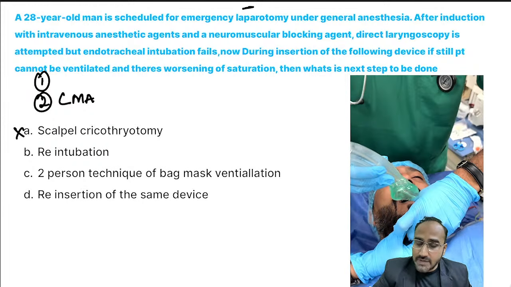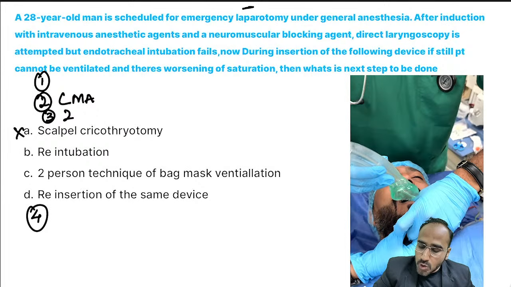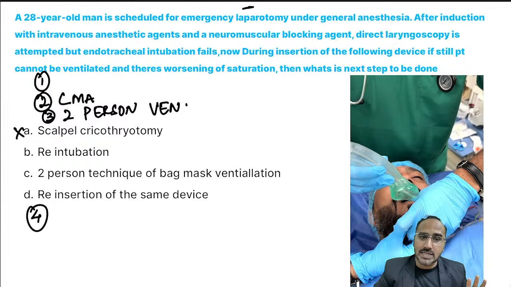If LMA also fails, I'll go for 3. I won't jump to the 4th one. Those guidelines, A, B, C, D or 1, 2, 3, 4, you have to remember. First is the perfect intubation attempt. If failed, you go for LMA. If LMA insertion failed, then you go for what? Two-person technique of ventilation. If this also fails, then you have to declare it as CICV, cannot intubate, cannot ventilate.